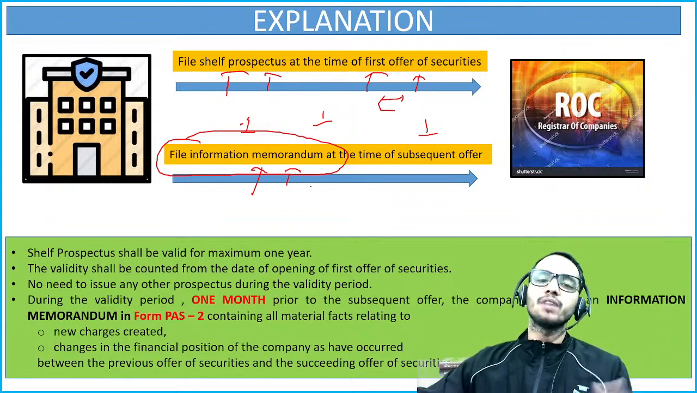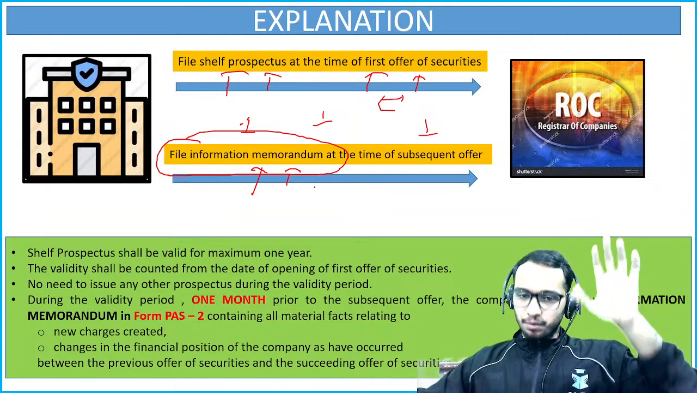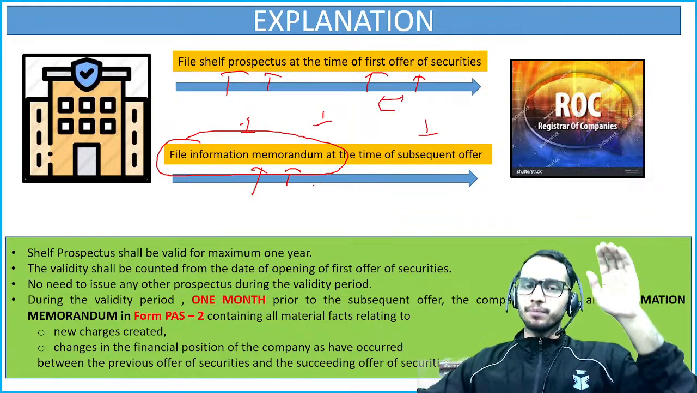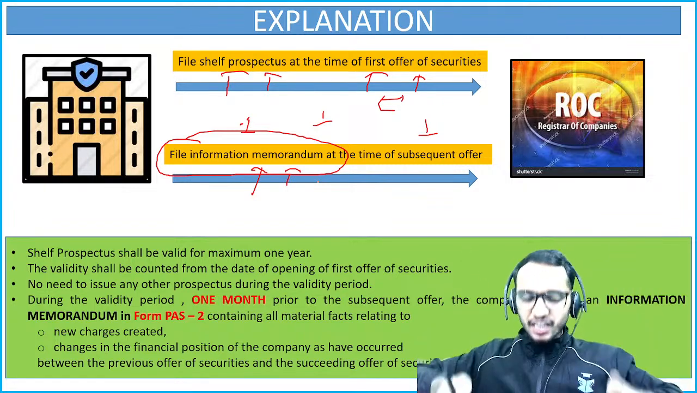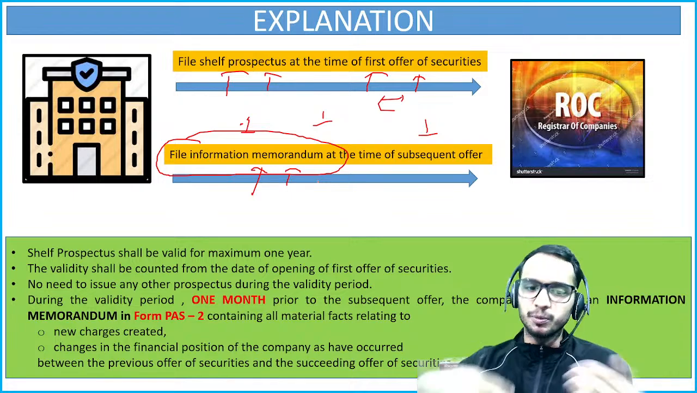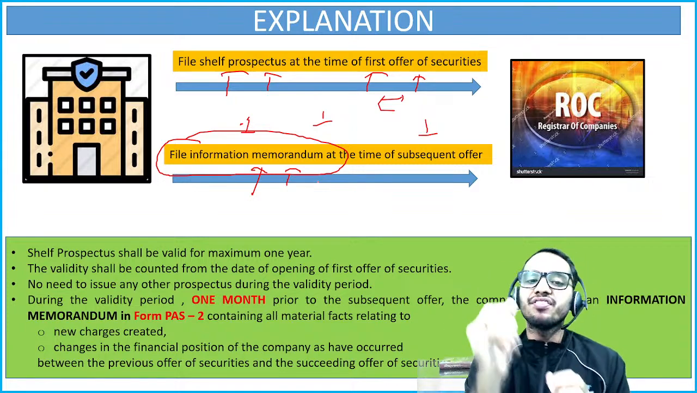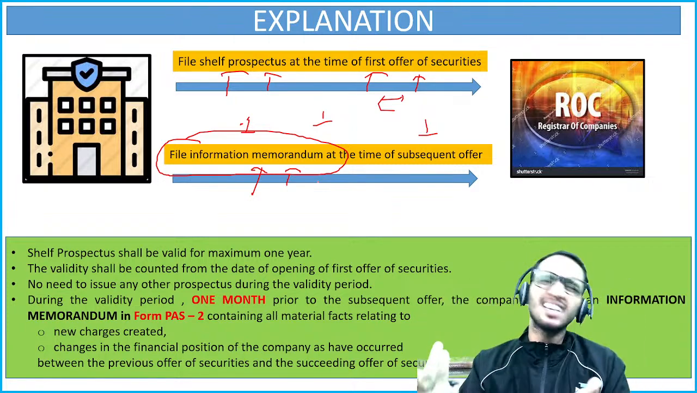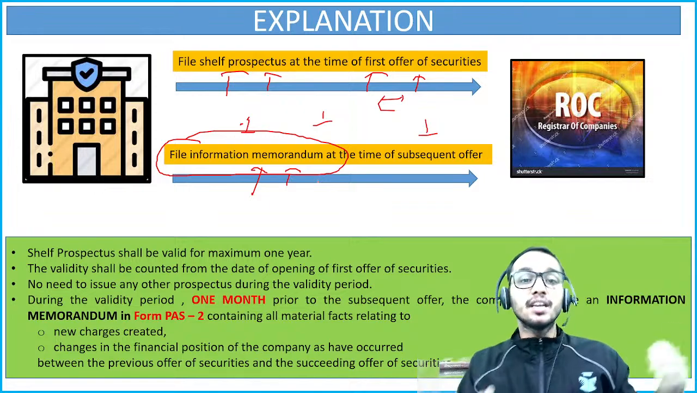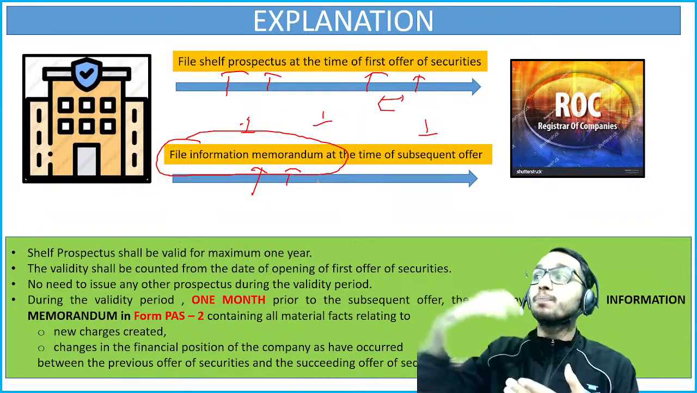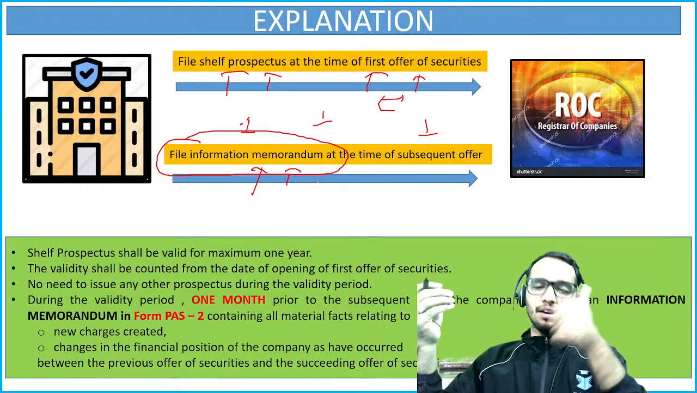Basically it is nothing but whatever changes have been made from the filing of the shelf prospectus at the time of the first offer of securities till now. Whatever changes have been made in the company, like new charges being created or the financial position having changed, you will include that in the information memorandum. And that is very logical. Because when you are using the same prospectus to raise funds from the public and something has changed, such as the financial position, how will the public know about these changes? Obviously through the additional document that we call the information memorandum.